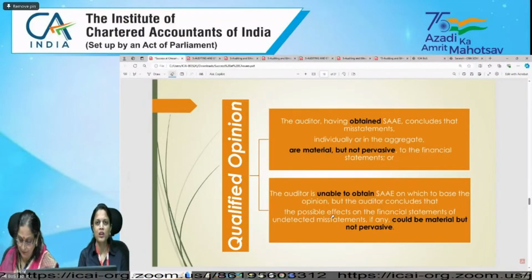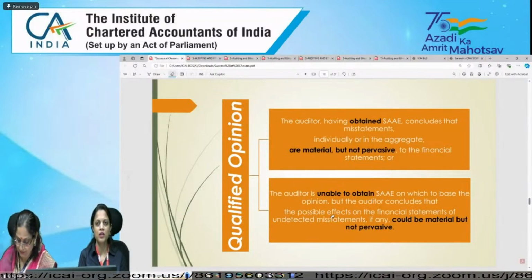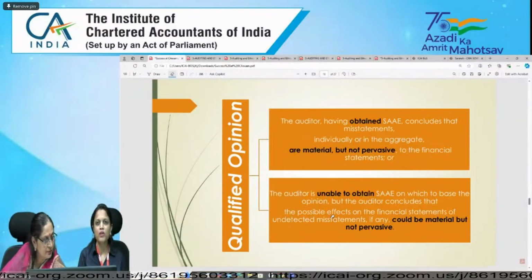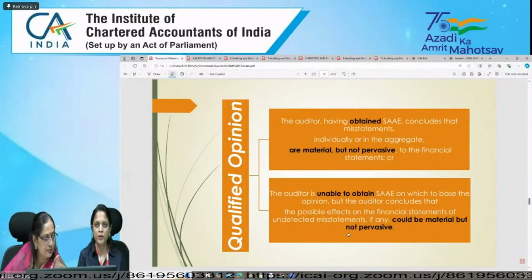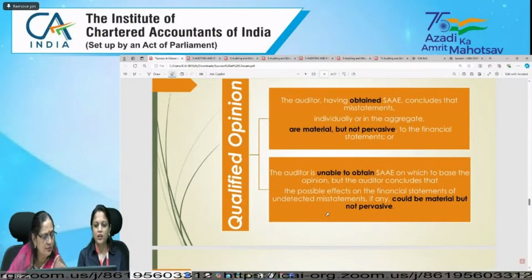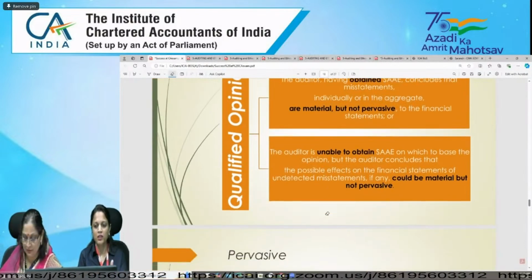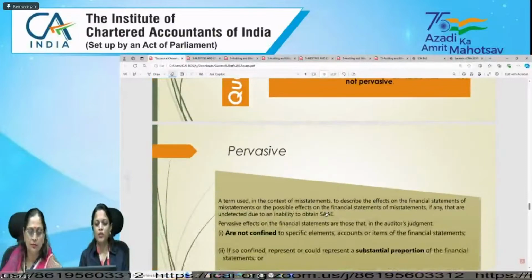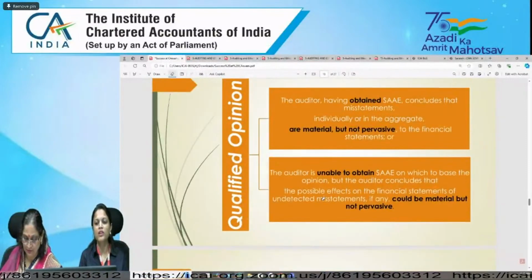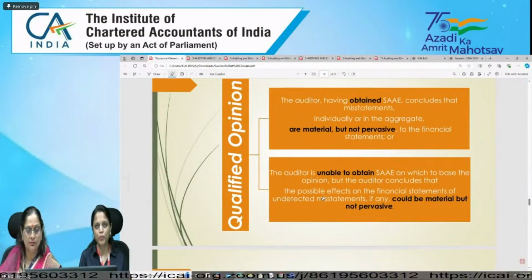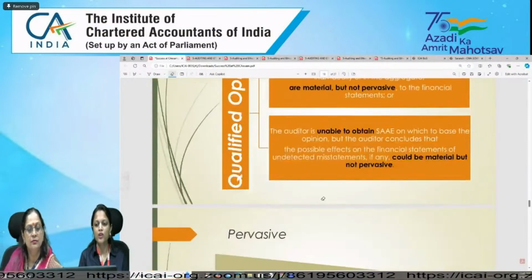But in both cases, there is a chance of a material misstatement, but not pervasive. In the case of not pervasive, we will issue a qualified opinion. And these two points are subdivided. In adverse opinion, we take the first situation, that the auditor has obtained sufficient and appropriate audit evidence and concludes that